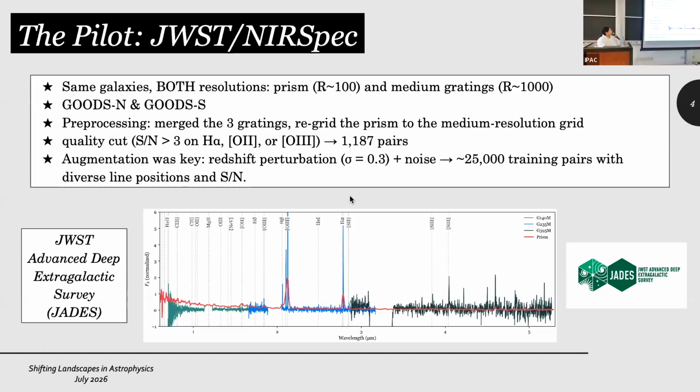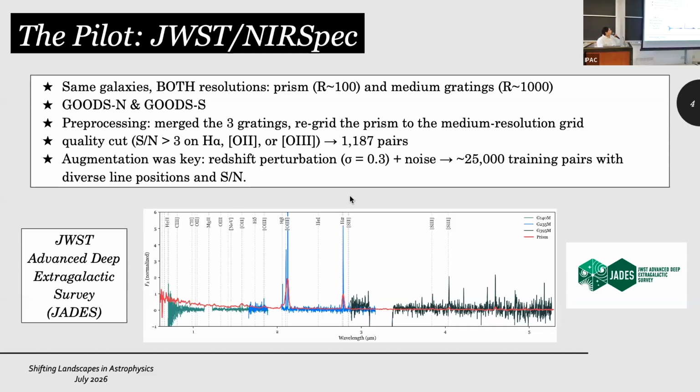And you also need to change the grating of the prism one and bring it to the grating of the medium resolution. And then one final step before you train your AI on this is that you may want to introduce some quality cuts, because if you have very bad spectra and then you train an AI model based on that, the model is going to learn noise, and you're risking hallucinations in the predictions, hallucinating features that don't actually exist in the real spectra.